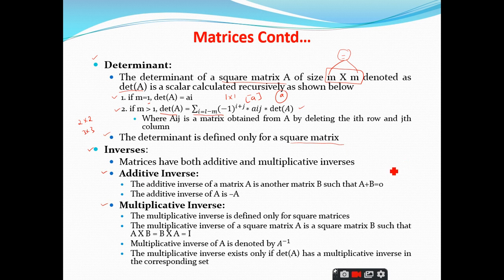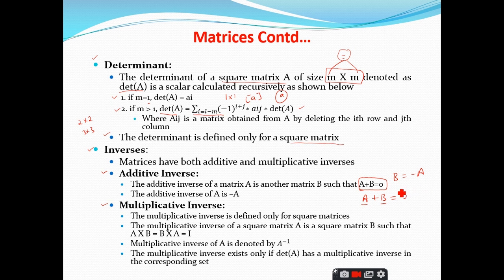Let A be one matrix, and let B be the additive inverse of A. If I add both of them, the resultant should be a 0 matrix.